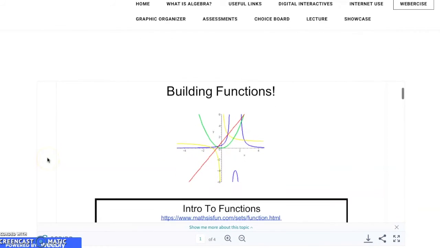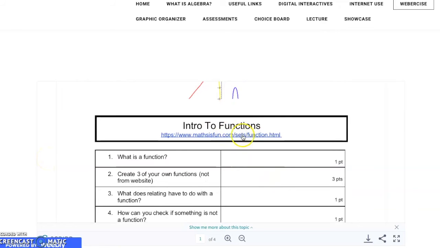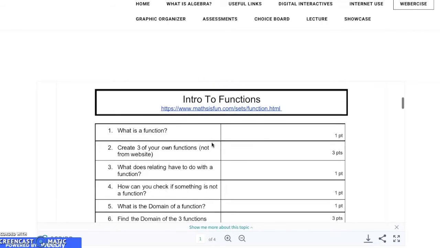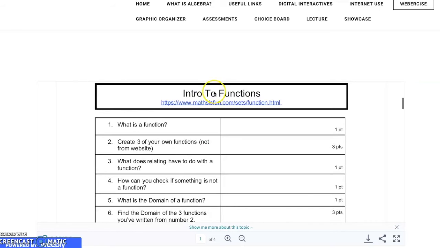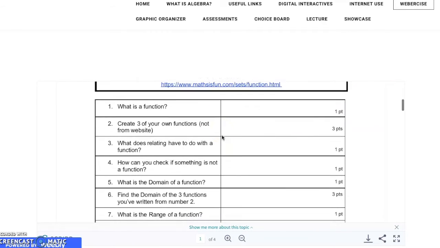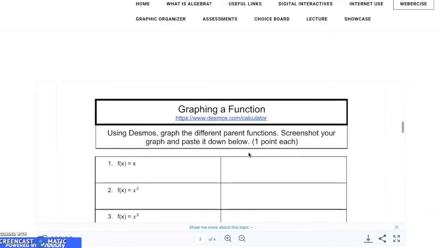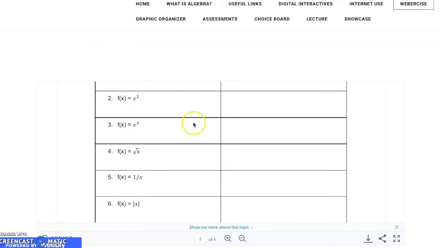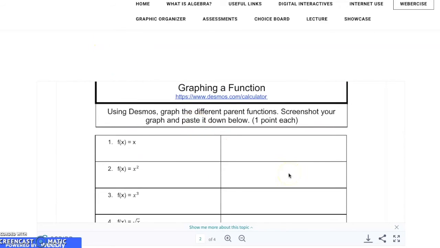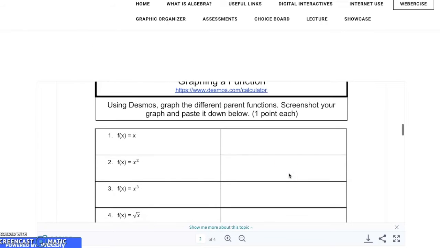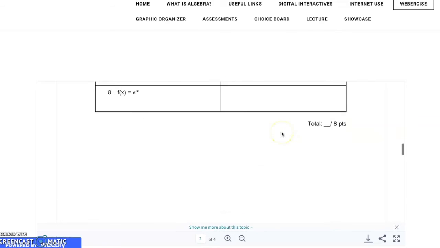If we look through it, here we will be given a site that we will have to go through. It might be a website that has a video or presentations or stuff like that. And here I have a couple questions that you will be answering based on that link. So here is the intro to functions. You have to answer the questions here on the right side. Also, we have Desmos, like we were talking about before. So we have parent functions here, and I want you to show me them in graph form. So you'll be using Desmos to create those graphs, screenshot it, and post it on here.